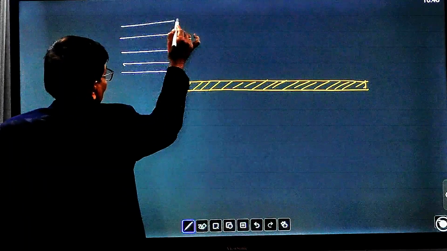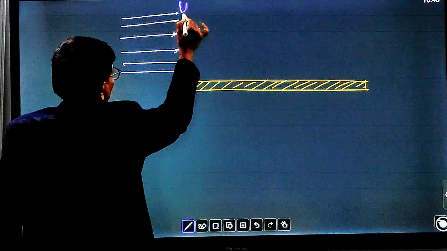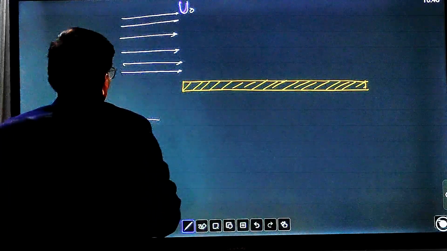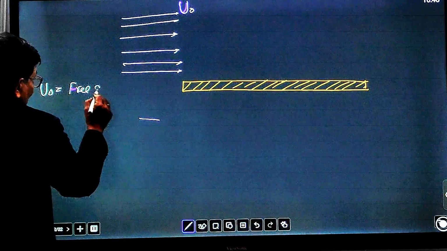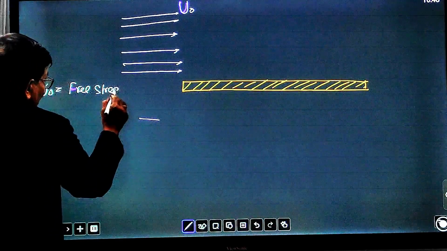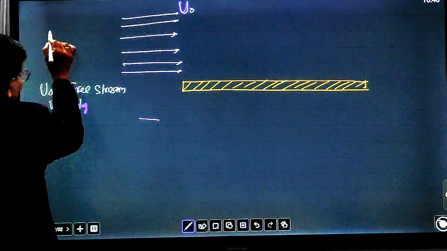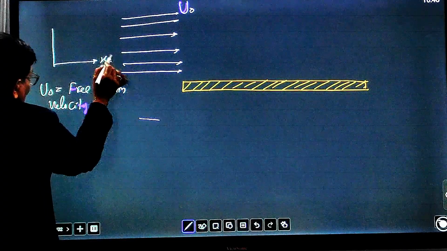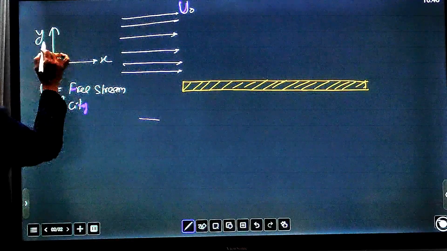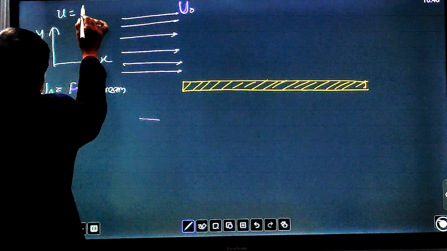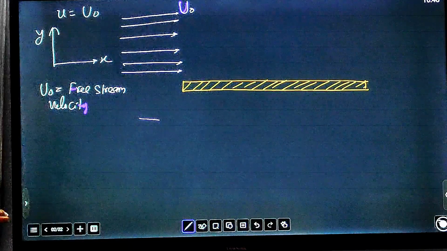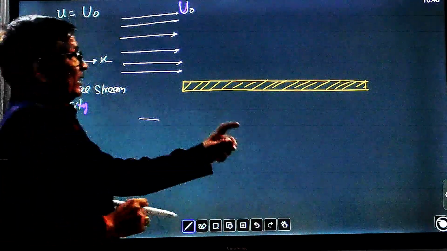This is the free stream velocity, the free stream flow. U naught is the velocity of the free stream flow. The flow is taking place along the x direction and the y direction. U is U naught, the maximum velocity along the x direction.